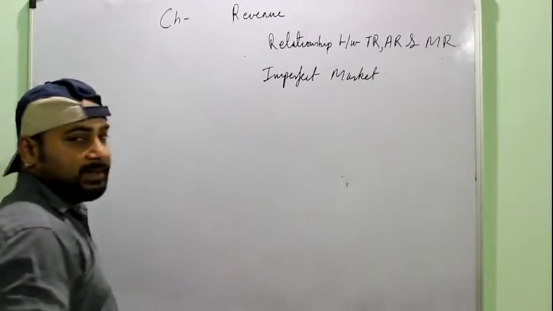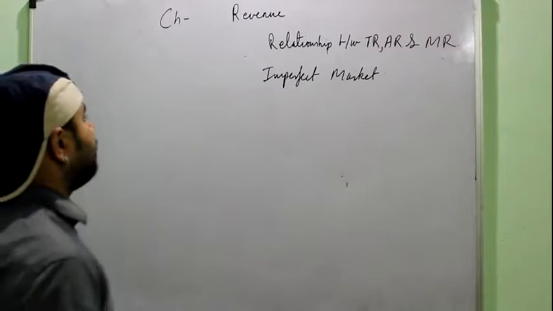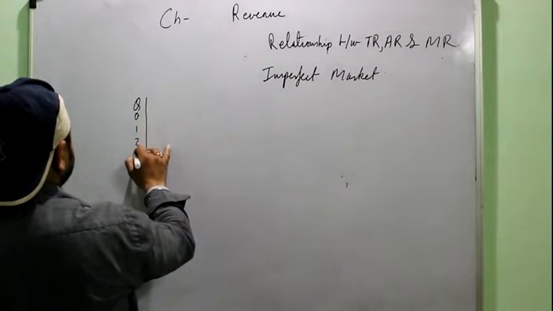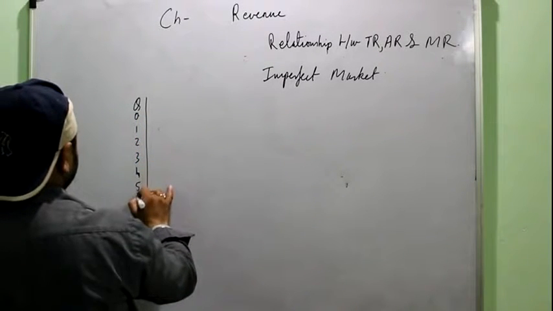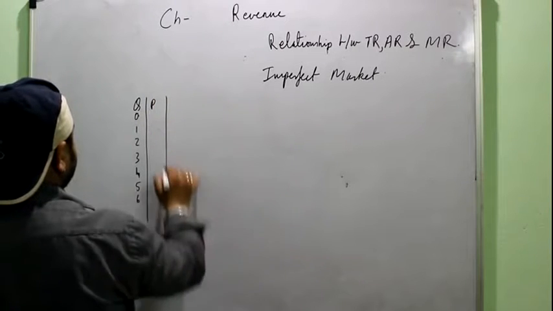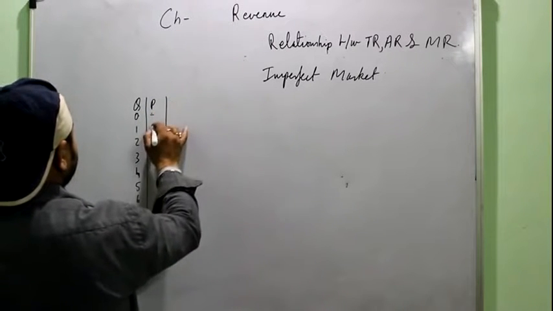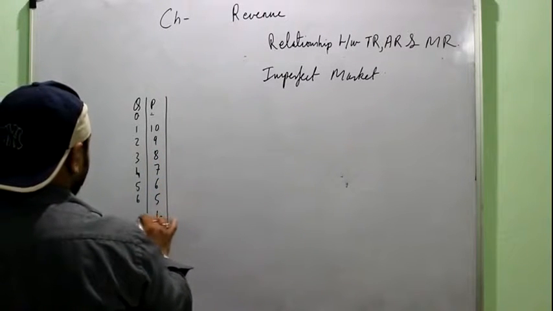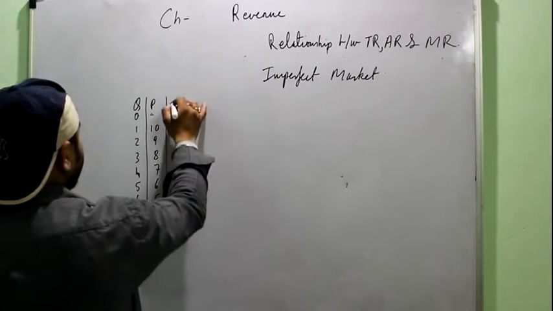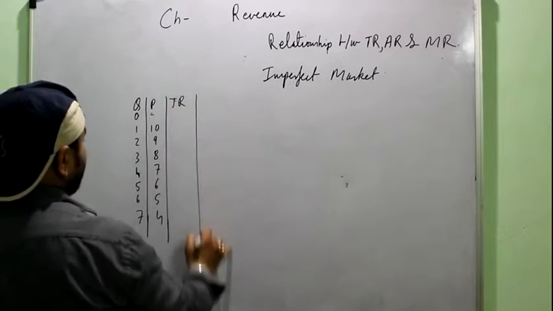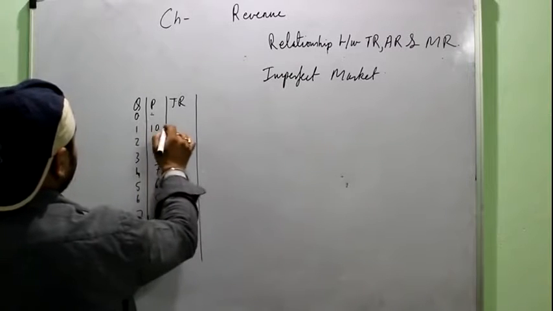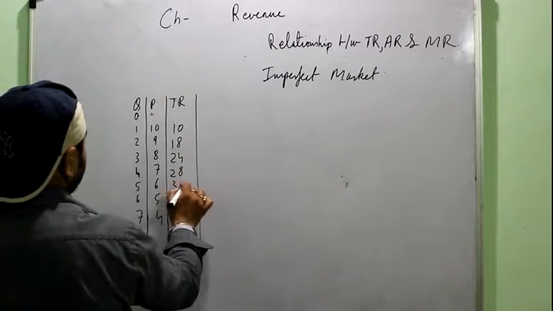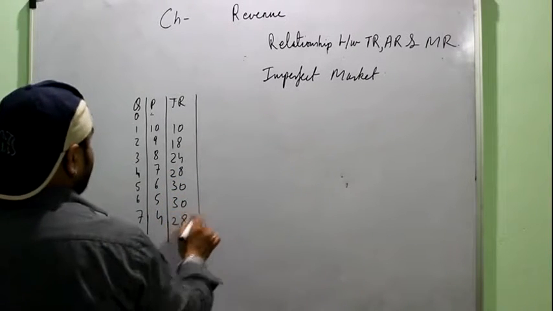Okay, again remember, imperfect market, you can increase your sale only by reducing your price. Now suppose this is the output sold. Say price is 10, 9, 8, 7, 6, 5 and 4. So again I can calculate the TR, right? TR would be P into Q. So 10, 18, 24, 28, 30, 30 and 28.